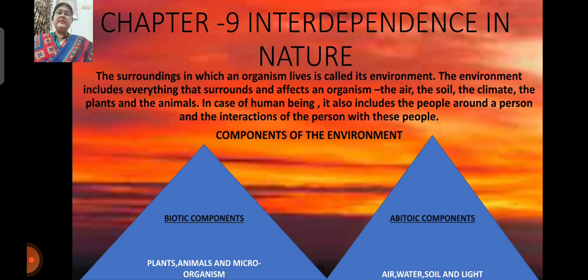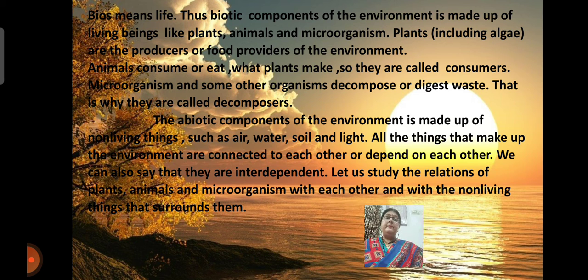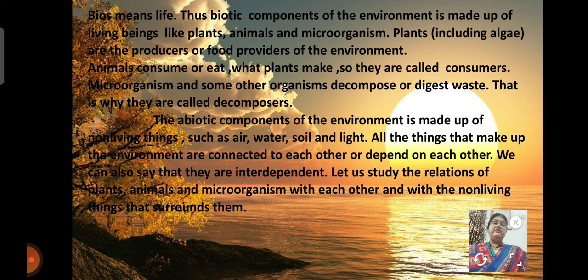Biotic component means, bio means life, so living things like plants, animals and microorganisms. But abiotic component means non-living things like air, water, soil and light. So we will discuss these points first. As I already told you, bio means life. Thus, biotic components of the environment are made up of living beings like plants, animals and microorganisms.